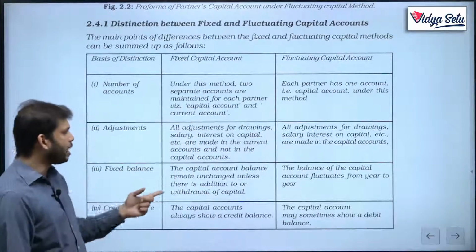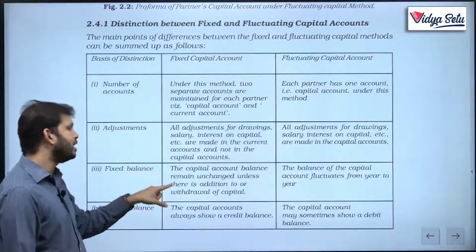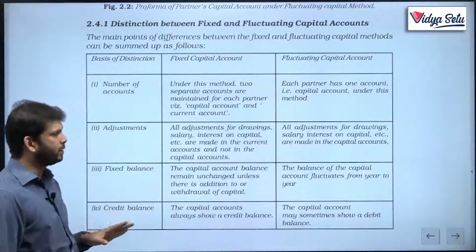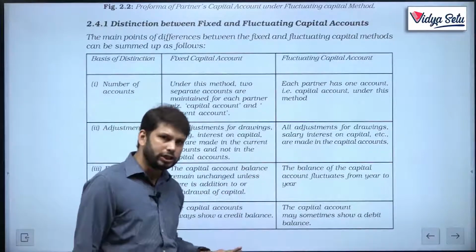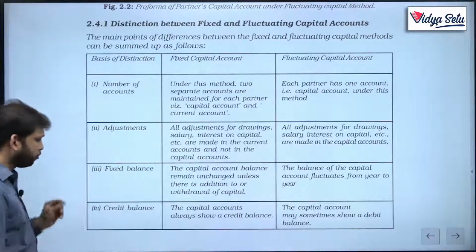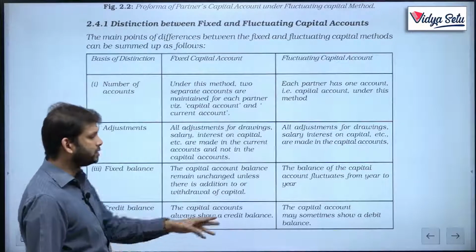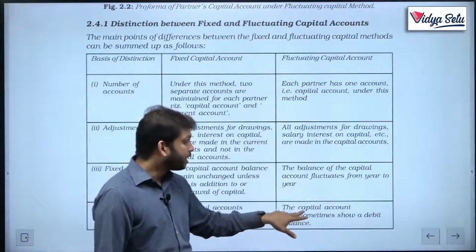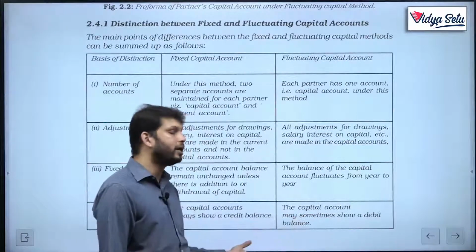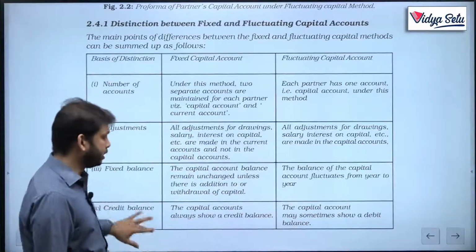Fixed balance: the capital account balance remains unchanged unless there is an addition or withdrawal of capital. Here the balance keeps on changing from year to year. Credit balance: the capital account always will show a credit balance under fixed, but it is not necessary. The capital account may sometimes show a debit balance also in fluctuating.